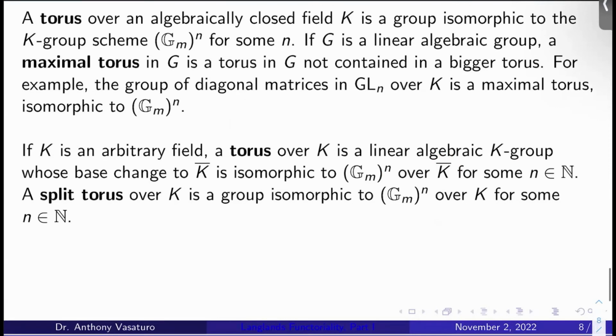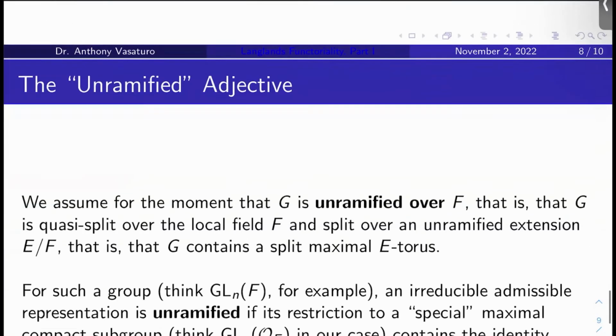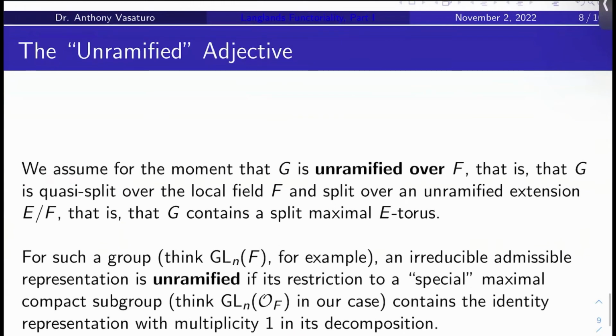So then what is a split torus over K? It's something that's group isomorphic to GM to the N over K itself, regardless of whether or not K is algebraically closed, for some N, okay? So a split torus just means your isomorphism descends to be over K instead of over K bar, okay? I also owe you some other definitions. I owe you some definitions of unramified reductive groups.